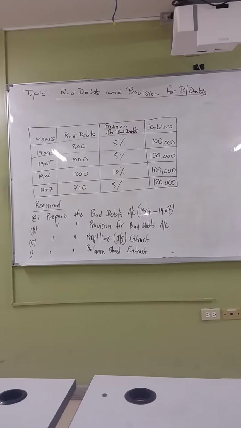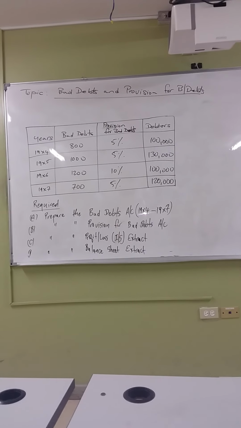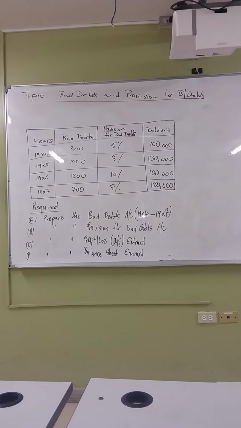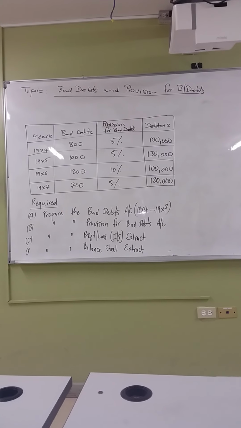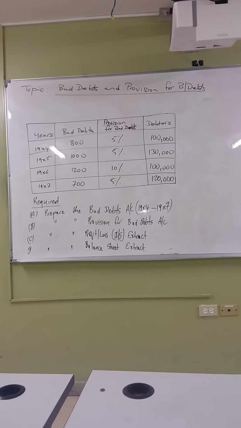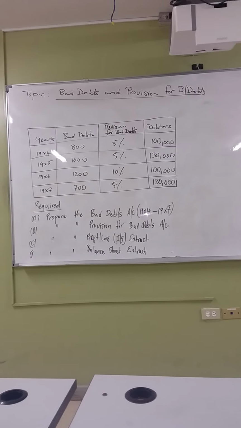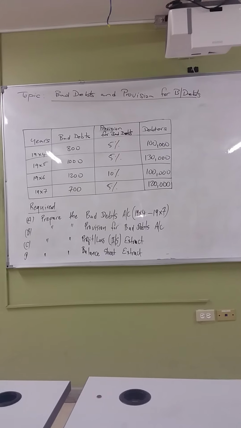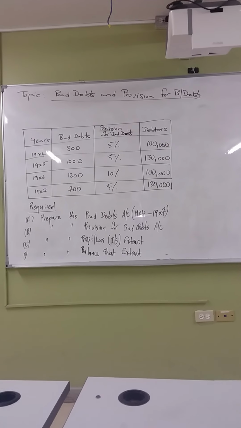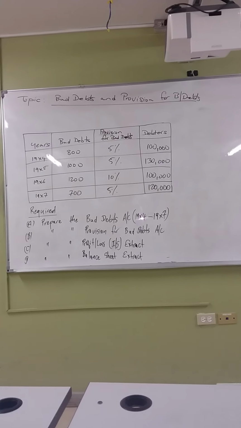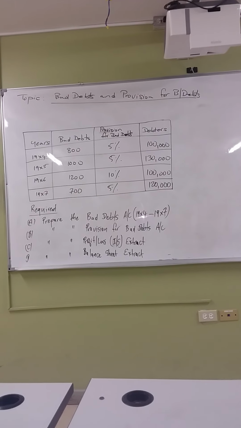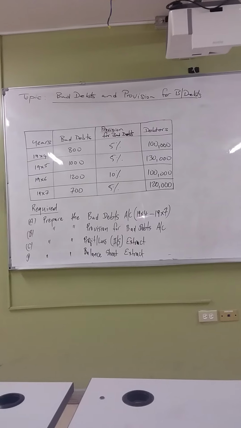Now, what are bad debts? Bad debts, by definition, are debts that are outstanding by a customer, meaning money owing by a customer, that the company believed that customer would not be able to pay, not today, not tomorrow, or not even in the future. So there are debts that the company believed the customer would not be able to pay anytime.